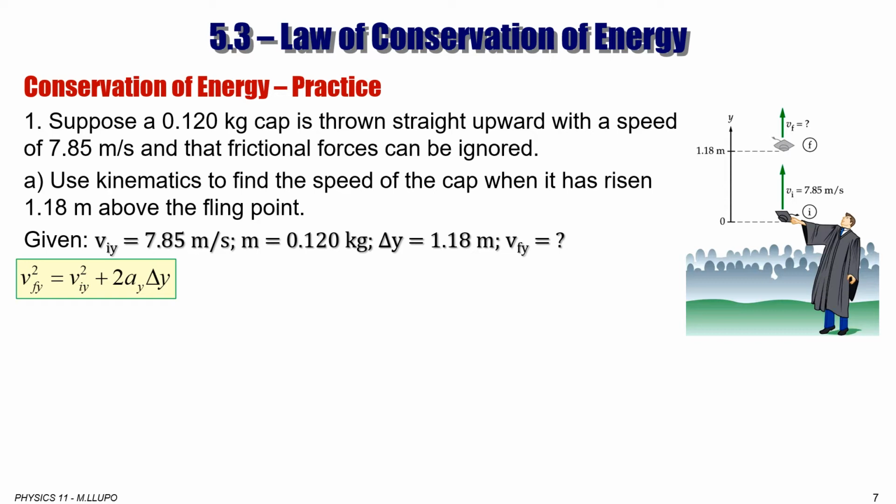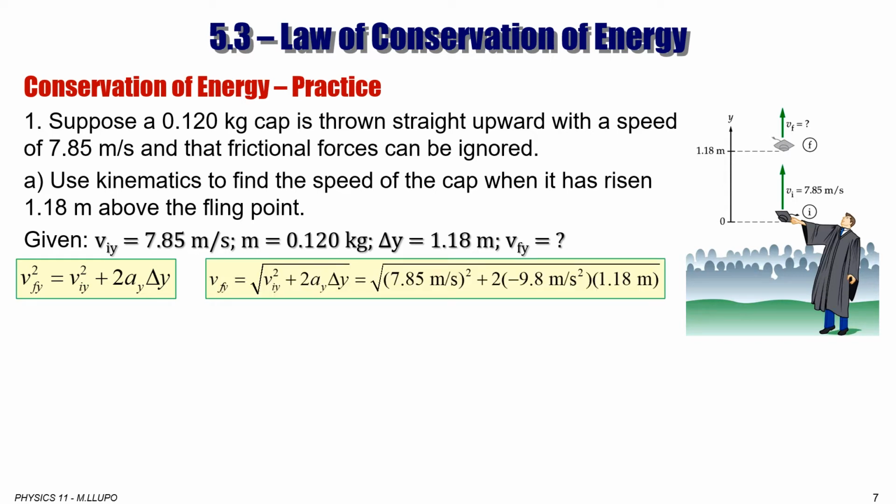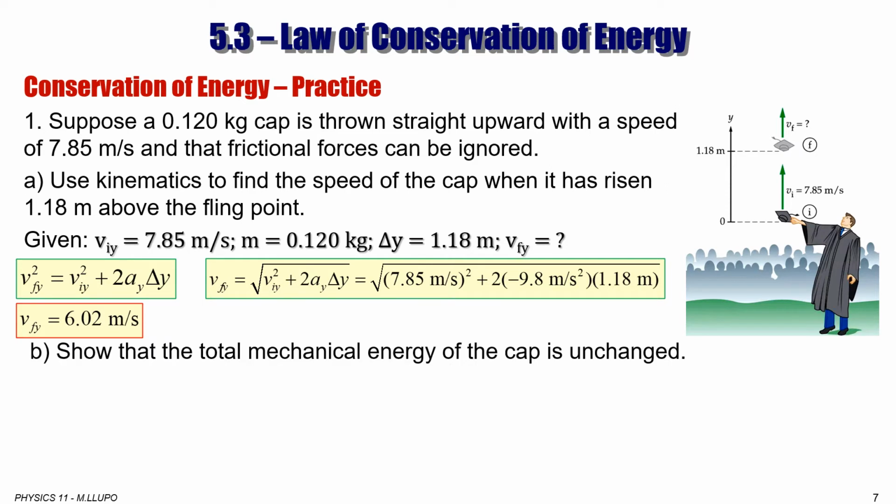So V final Y square is equal to V initial Y square plus 2 A Y delta Y, which is equation number 4 of kinematics. Now we can solve for V final, which is the square root of V initial Y square plus 2 A Y delta Y. And you plug numbers in there, and you're going to get 6.02 meters per second.